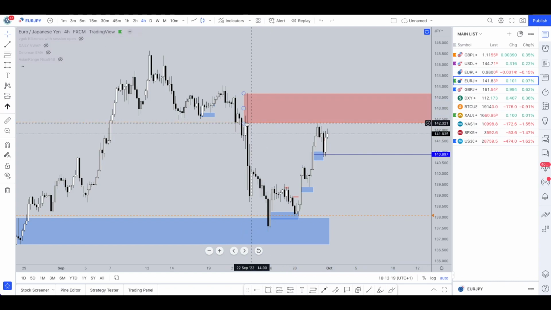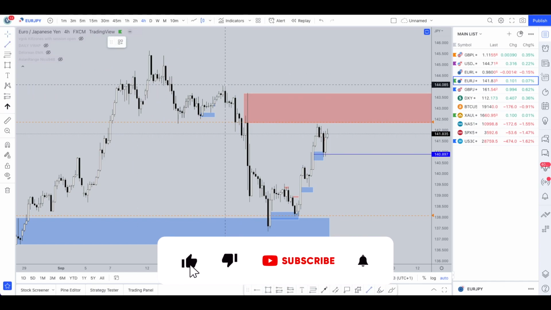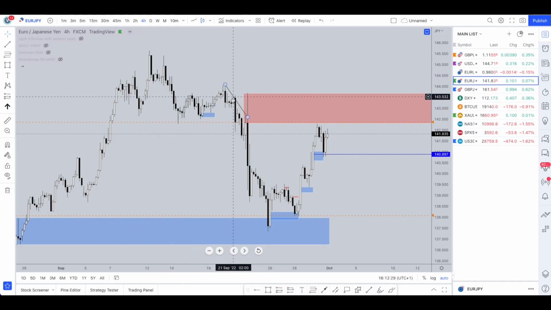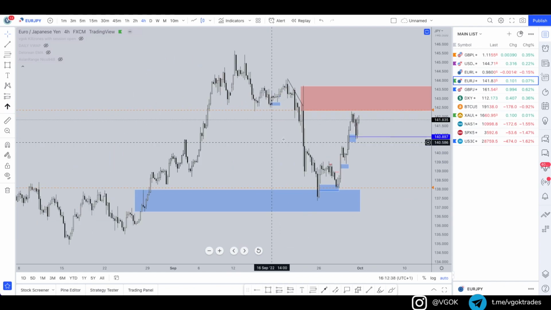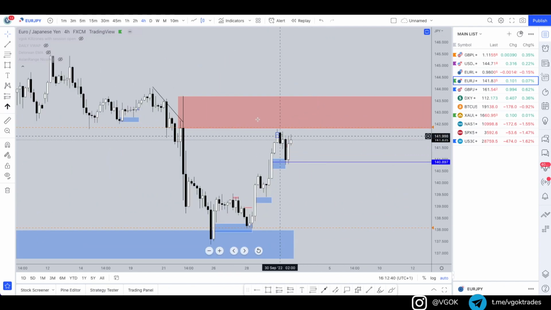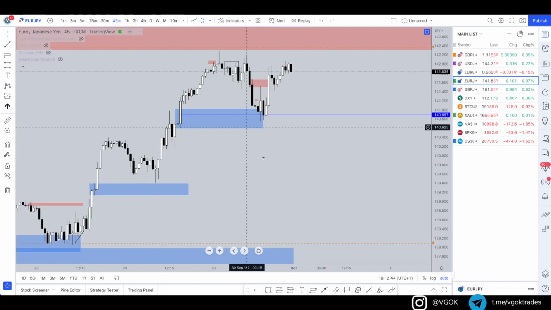This last 4 hour wick, you can see that there's definitely some sort of trend line forming in this region here going down. There's 1, 2, 3 touches of the trend line, and then this wick goes above the trend line to manipulate, and then a big sharp drop downwards, really showing the direction of the move. So we'll see what happens if we can get any distribution forming within that supply zone.